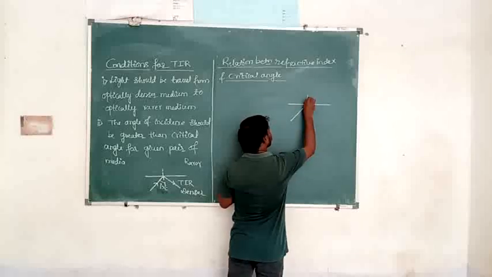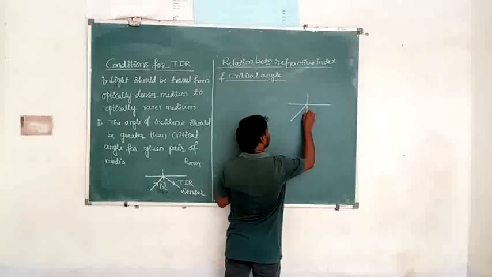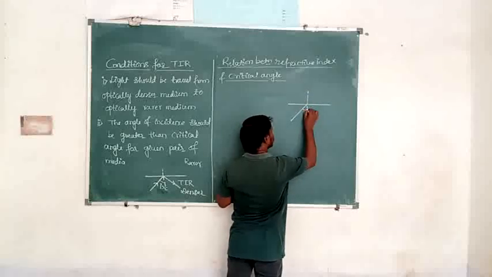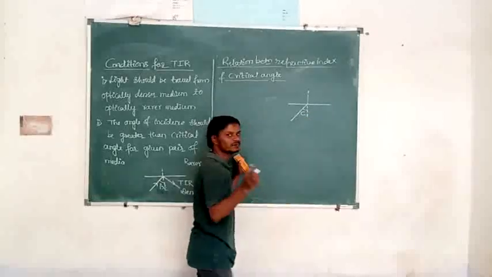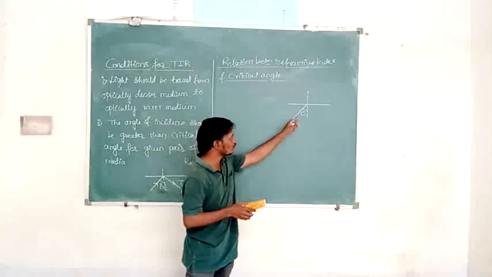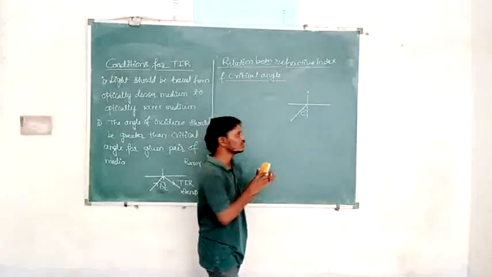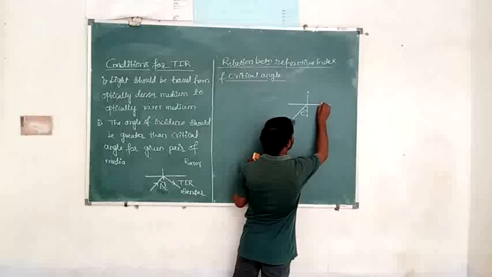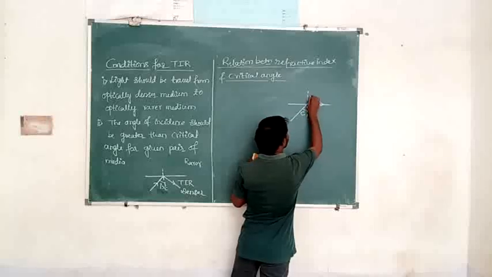Then at the point of incidence, again we draw the normal. If the angle of incidence is equal to the critical angle, for example for water 49 degrees, the refracted ray grazes along the water and air interface with an angle of 90 degrees. That means the angle of refraction becomes how much?